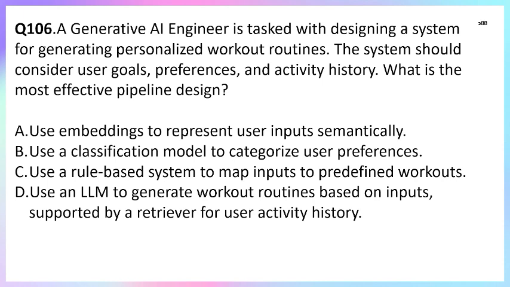The LLM generates the workout based on the input, supported by the retriever for activity. So the LLM can create a flexible, user-specific routine while retrieval ensures personalization like history, past performance, and preferences. So the correct answer is option D.